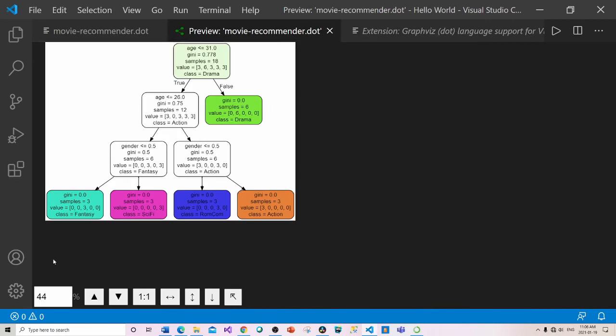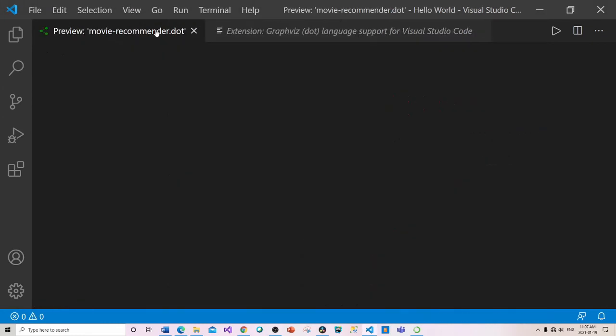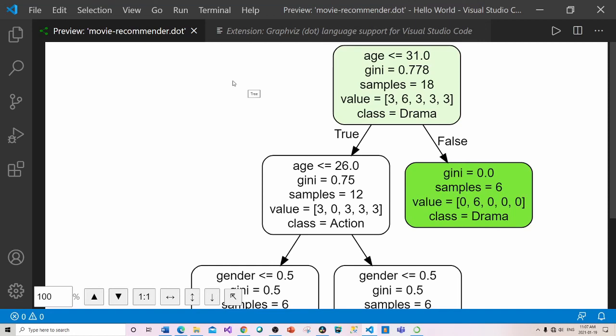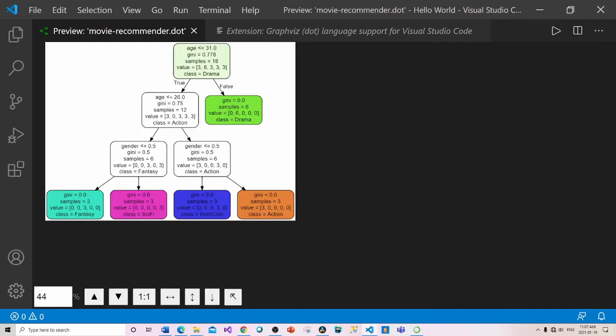Okay, and let's go through what this says really quickly. I'm also going to close this file here so that I've got more screen space. And let me zoom out just a little bit more. And notice in this decision tree that every parent node at the top only has 2 child nodes. Okay, and if you look at this one here, there's only 2, and it further breaks down into 2 each.